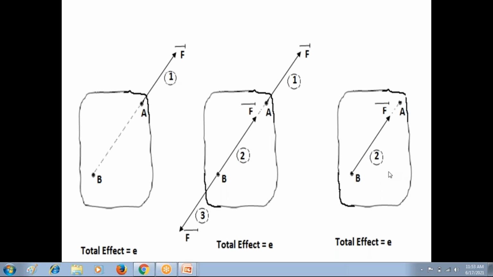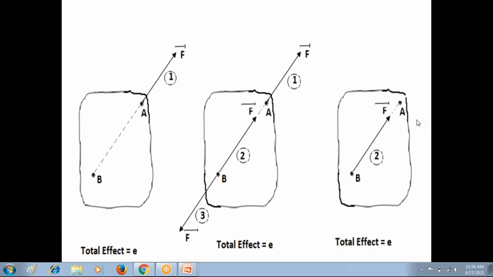In order to change the force F bar from point A to point B, we consider the second diagram. In the second diagram, we apply the principle of superposition. We apply at point B the second and third force in the equilibrium condition. Then we remove the first and third force in the equilibrium condition from this rigid body. So in order to discuss this principle of transmissibility, we consider the second diagram. So check out this first diagram and third diagram.